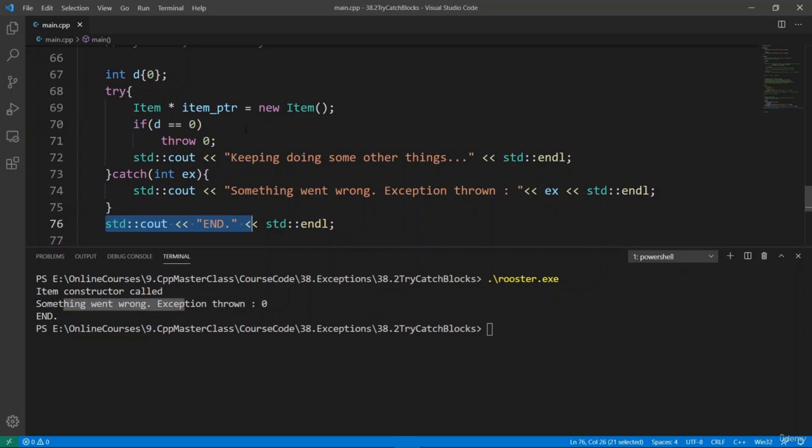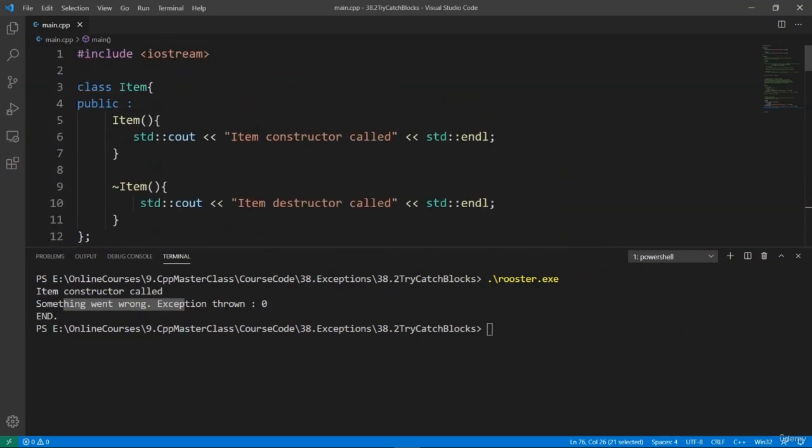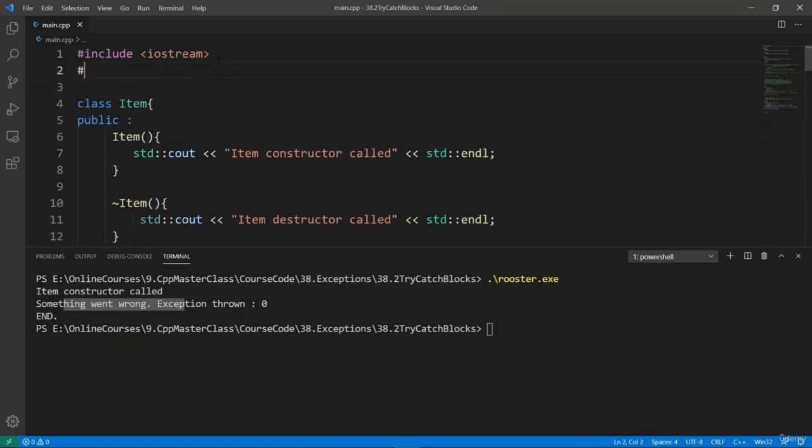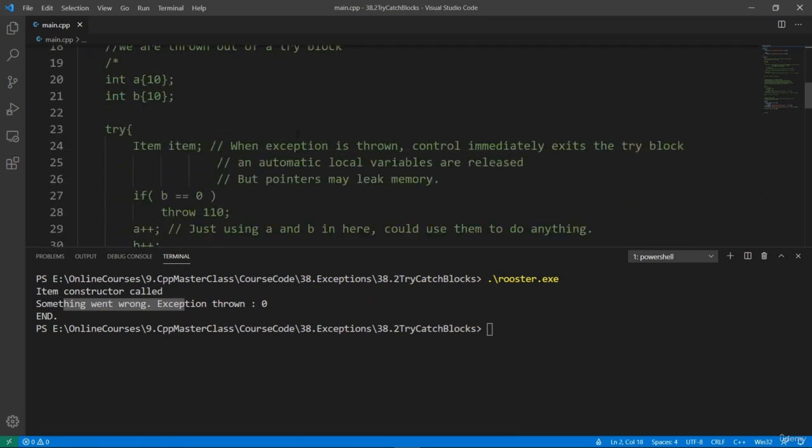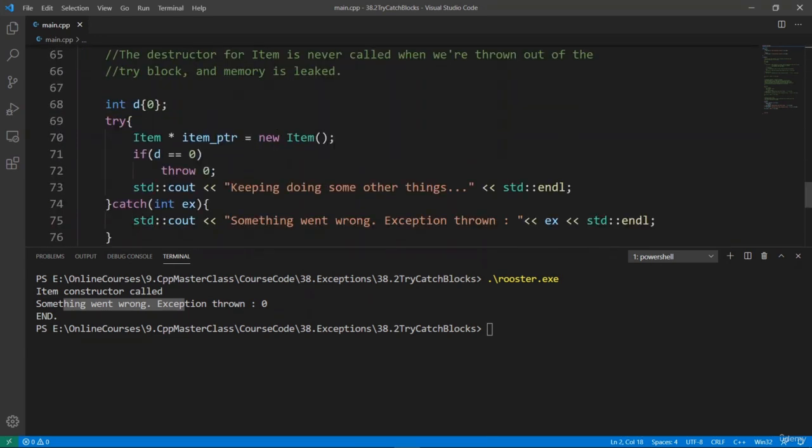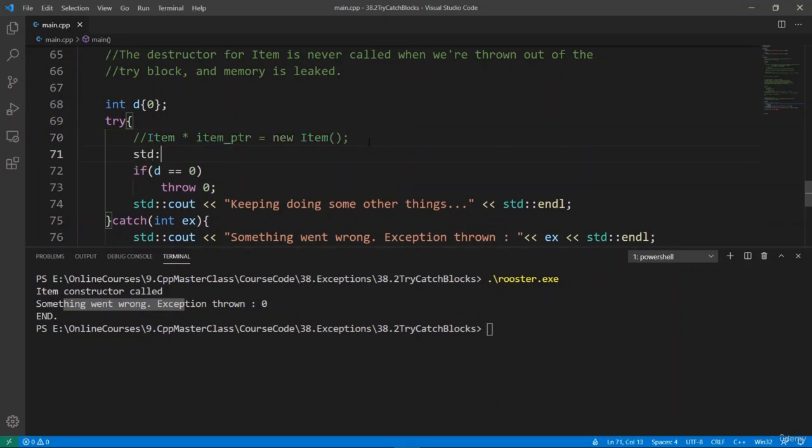But if you use smart pointers, you're going to see that the memory is going to be automatically released. We can actually try this out. We can hit the top of our file and include the memory header. And we're going to set up a smart pointer. We're going to comment this out and we're going to say std::shared_ptr to Item. And we're going to call this itemPtr, why not? And we're going to say std::make_shared, and we're not going to put in anything. We're going to call the default constructor here. This is the syntax we already know.